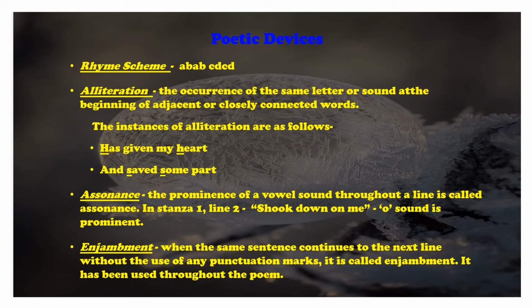If we see the poem, we'll see there is not a single comma in between the lines. The entire poem, the way a crow shook down on me, the dust of snow from a hemlock tree, has given my heart a change of mood and saved some part of a day I had rued. After the full stanza, there is a full stop. So this is the case of enjambment.